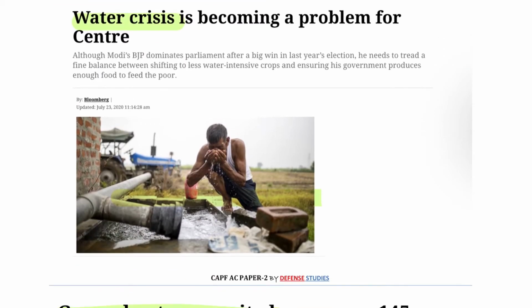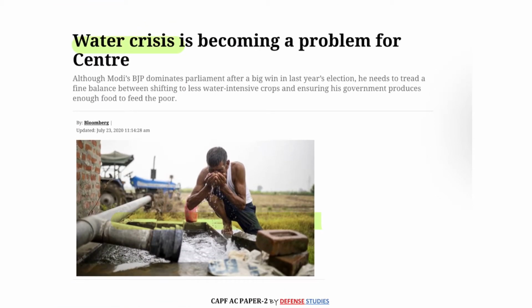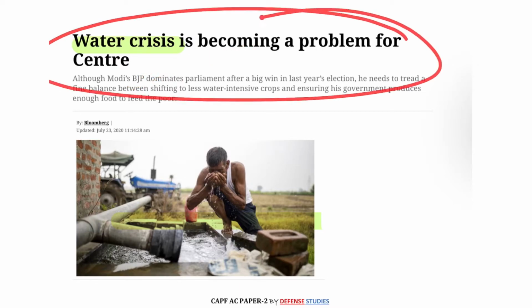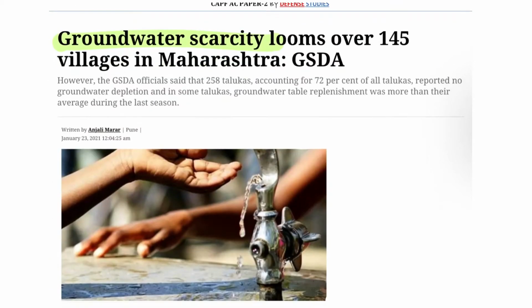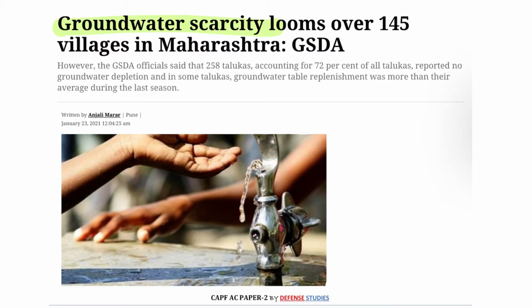Before that, we need to discuss some reports. This is an important cutting of a newspaper, the Indian Express, in which this news was shared, that water crisis is becoming a problem for the center. So you can use your current affairs knowledge while writing a report, like groundwater scarcity looms over 145 villages in Maharashtra. Many of you must be aware that in 2016, Latur, a district of Maharashtra, was severely affected by this water problem. So water scarcity was there in Latur.